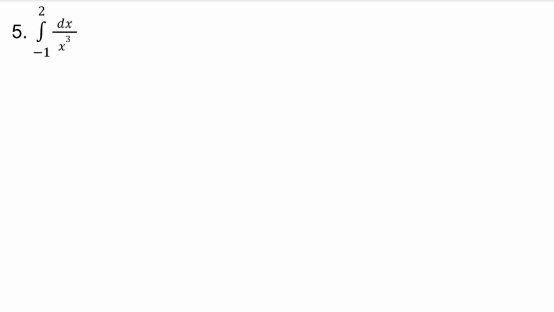Number 5 is an improper integral because a vertical asymptote is in between our lower and upper limits. You have a vertical asymptote at x equals 0. That is an odd vertical asymptote, so you do know the behavior on either side of it will be opposite. I'm going to sketch a quick graph to give me a visual. We are looking for the area of the orange sections.